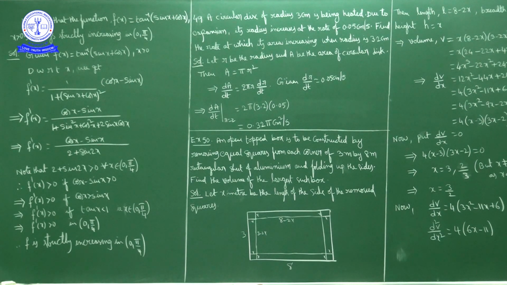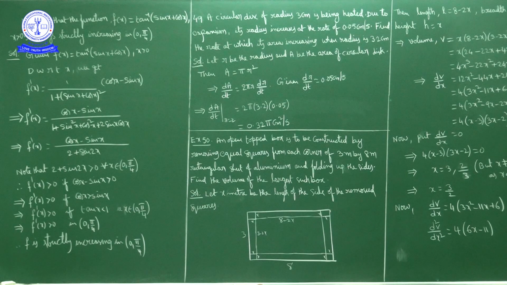Show that the function f of x equal to tan inverse of sin x plus cos x, where x is positive, is always strictly increasing in the interval 0 to pi by 4. What is the question? Show that f of x is increasing in the interval 0 to pi by 4, we have to show.